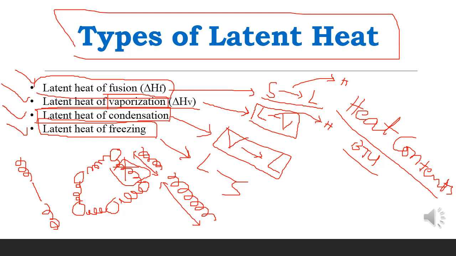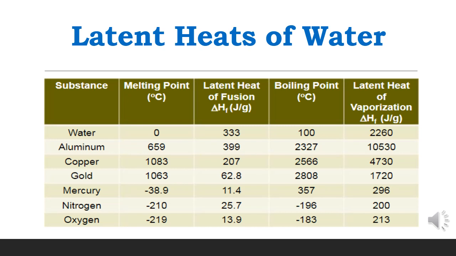As we know that there are forces between the molecules, and there are greater forces between the molecules in solids and lesser forces in the liquids and more or less in the gases. So this was about the latent heat types. As we know that all substances have their unique latent heat of fusion and latent heat of vaporization. Different substances have different latent heats.